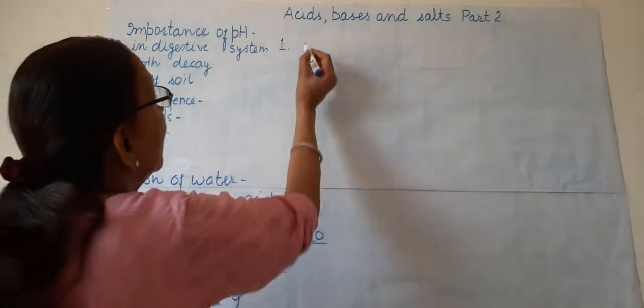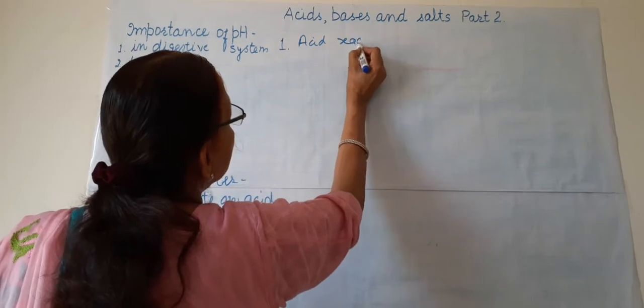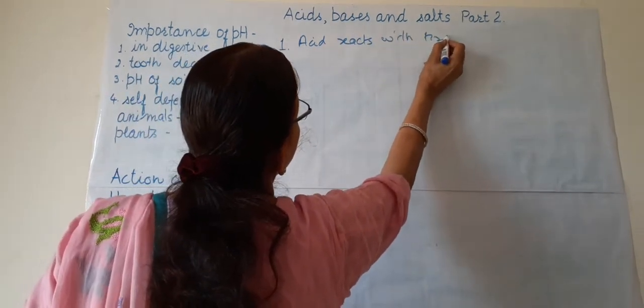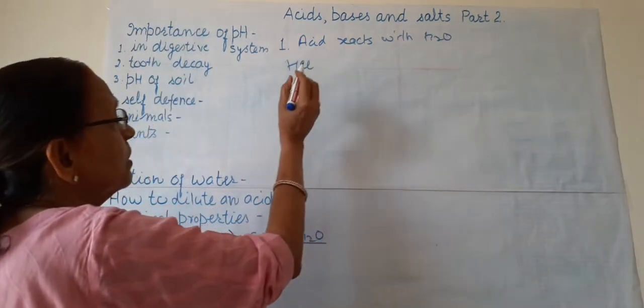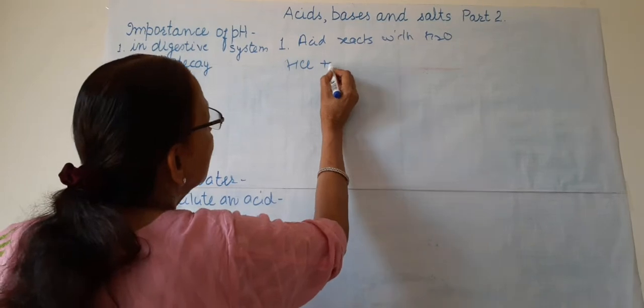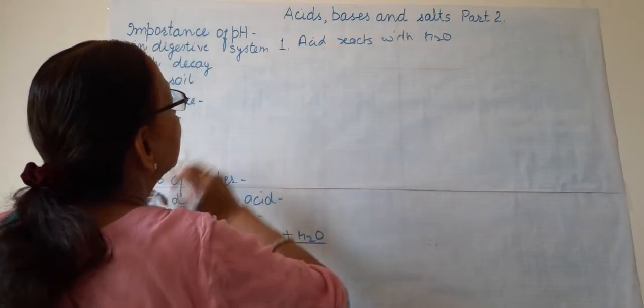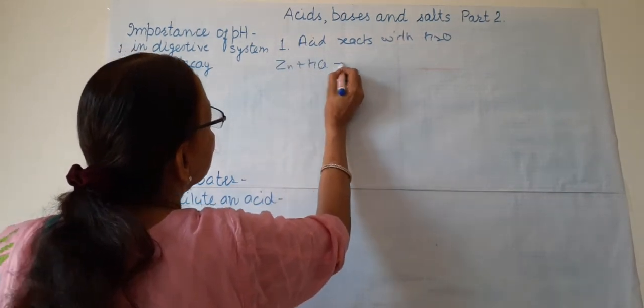When acid reacts with metal, what happens? Suppose I am writing directly the equations. We have taken HCl and zinc. I should write zinc first. Zinc is a metal, you know, and HCl.